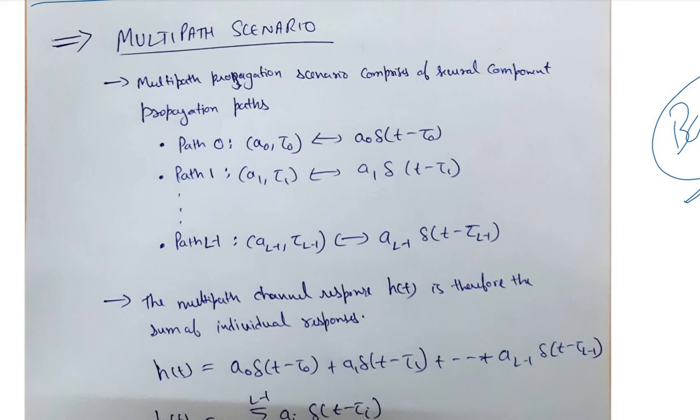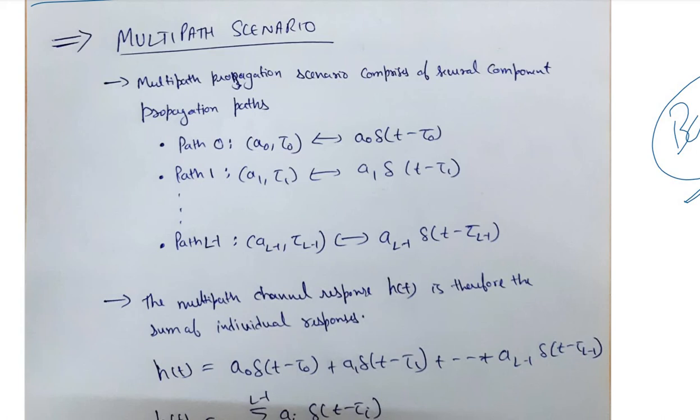In the very first introductory lecture, we have seen some basics of the course content, and we have seen the very simplest of the communication system model, that is the wired communication system model, and then further we have seen the wireless propagation environment.